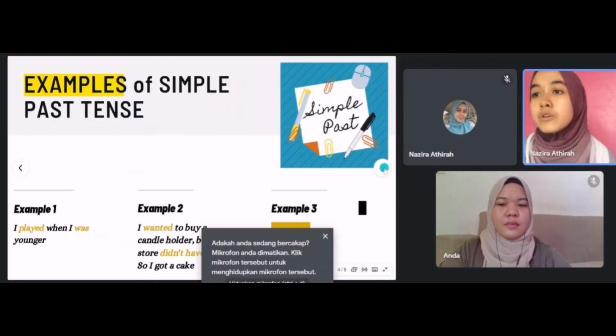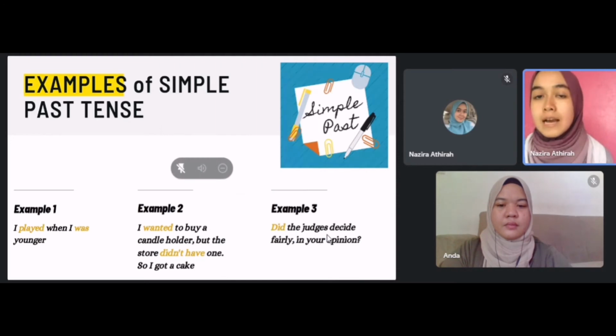Next, we look at more examples of simple past tense. Example 1, I played when I was younger. Example 2, I wanted to buy a candle holder, but the store didn't have one, so I got a cake. And example 3, did the judges decide fairly in your opinion?